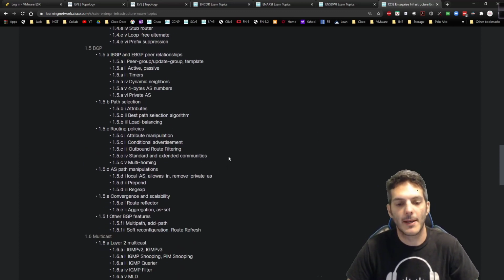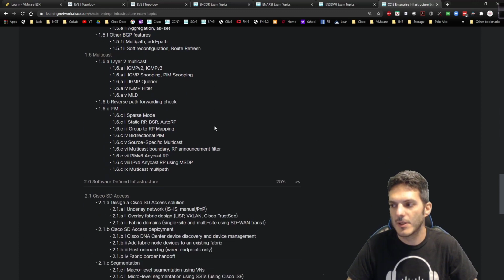I have a multiple service provider setup for a reason, and multiple service provider connections, so that we'll be able to take a look at how all that comes into play, and those details, so that we'll know what we need to know in terms of operations, scale, and configuration. It doesn't specifically call it out here, it doesn't say confederations, but I'm going to cover confederations even though they're not mentioned, and talk about how that changes things in BGP and how it operates. Then there will be multicast.